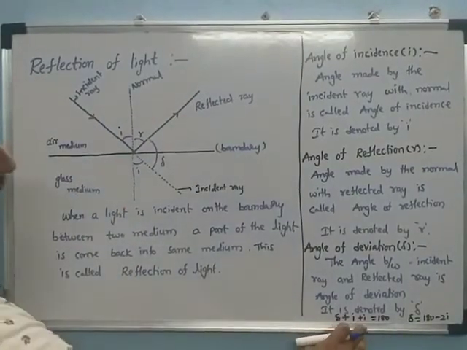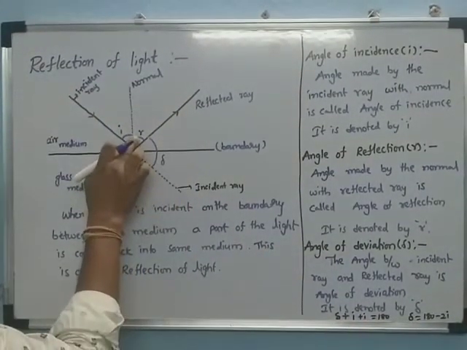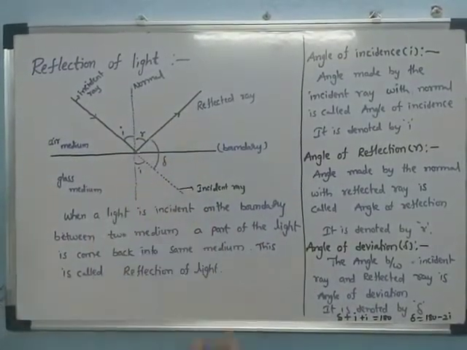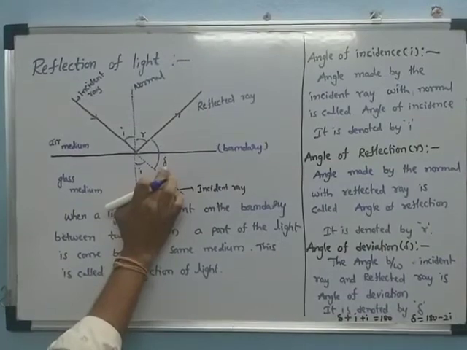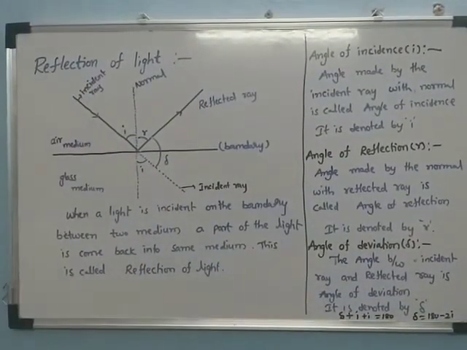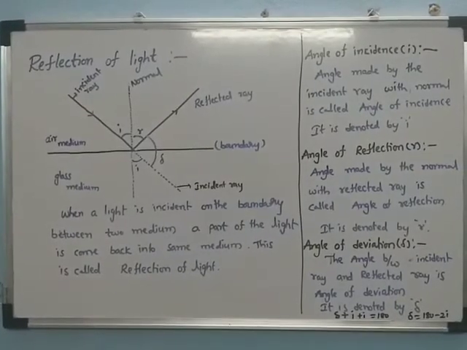That's why we can write I plus I plus delta equals 180. Taking 2I to the other side, delta equals 180 minus 2I. This is how we find the angle of deviation.